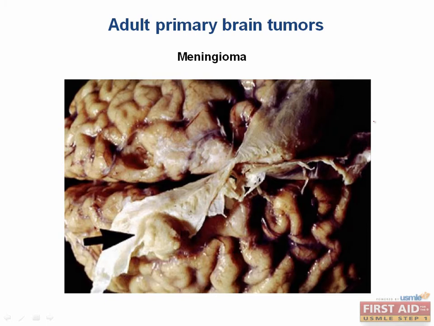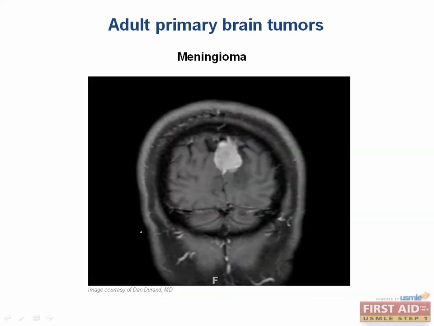Meningiomas arise from the dura mater of the arachnoid layer. This is an image of a gross specimen demonstrating a meningioma arising from the dura mater, and you can see that here. On imaging, you'll see a circular mass from the meninges compressing the brain parenchyma. They generally favor the falx, which is where it's arising from in this image, and the falx would be somewhere here.